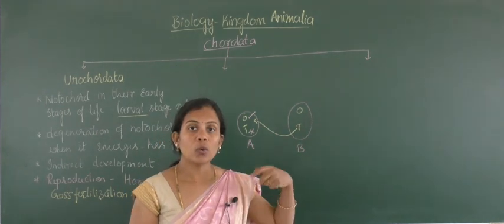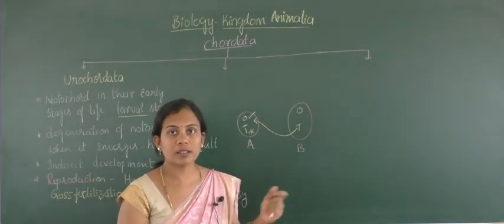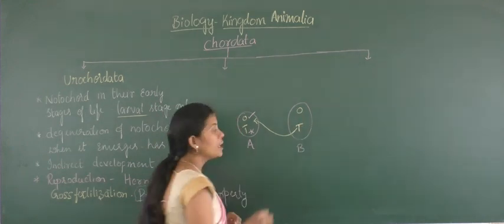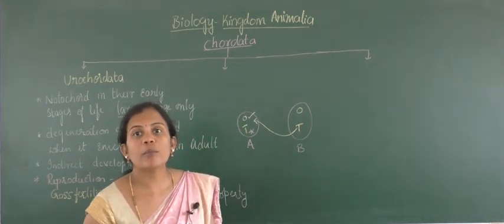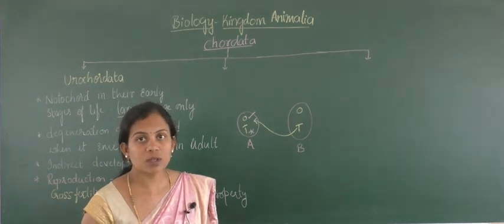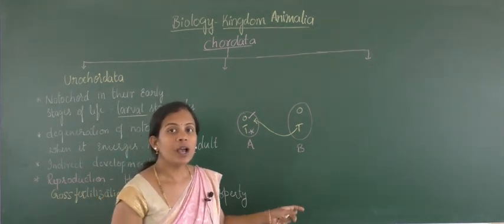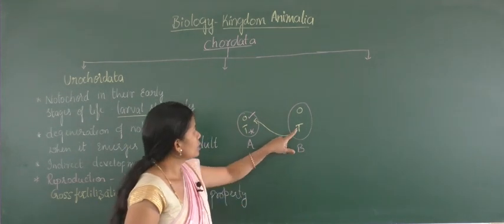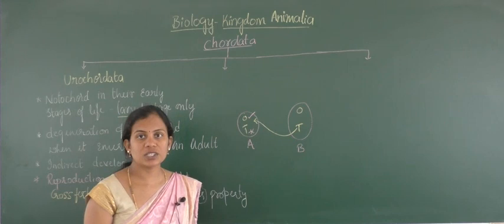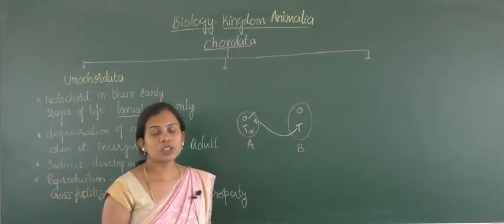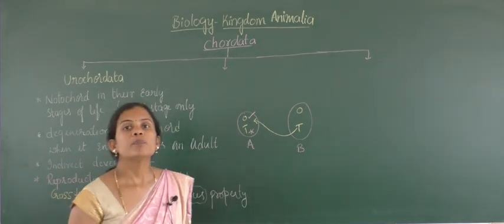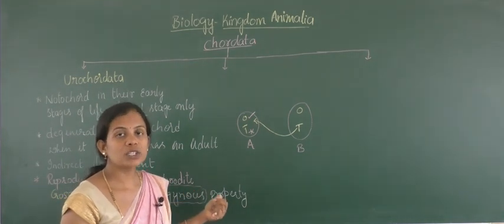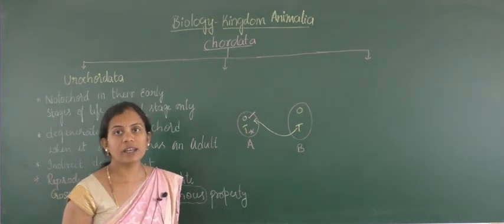So for this reason, it receives the sperms from another developed organism, an older organism in the same group. That means the sperms will be received from other individual organisms which are showing the next developmental activities, right? So here they receive the sperms and carry out the fertilization process. After the completion of fertilization, they exhibit development, and due to the presence of the larval stage we can find indirect development.